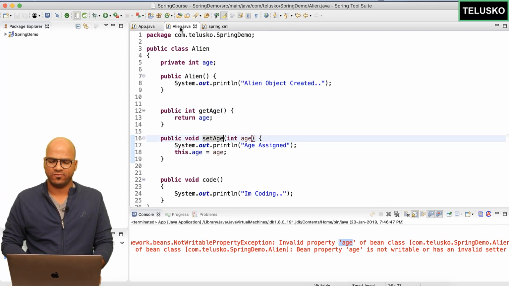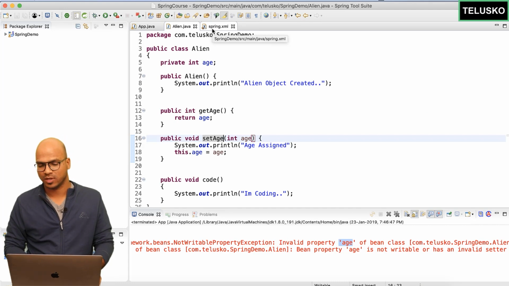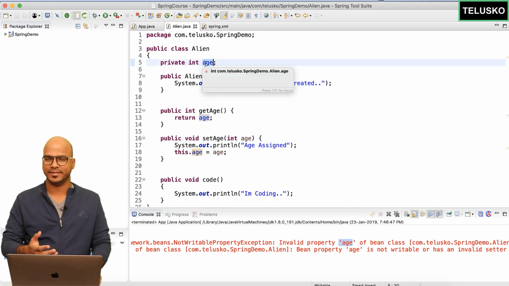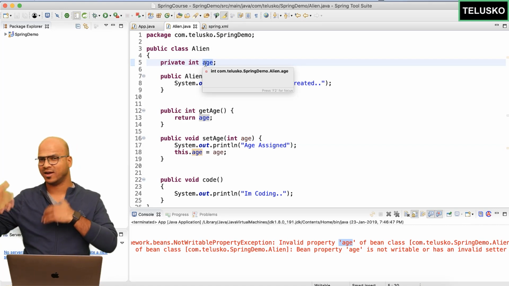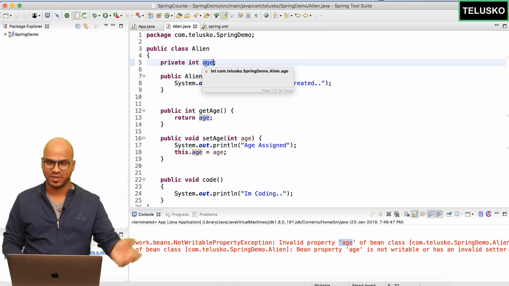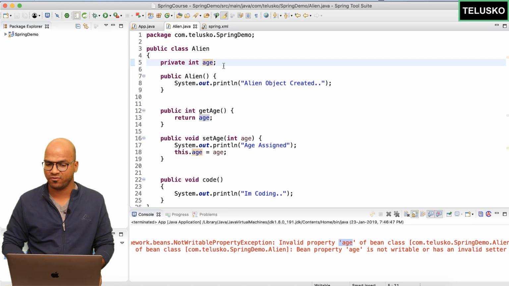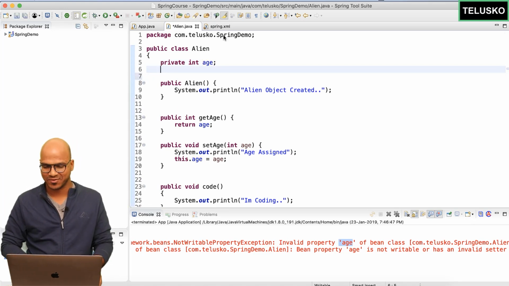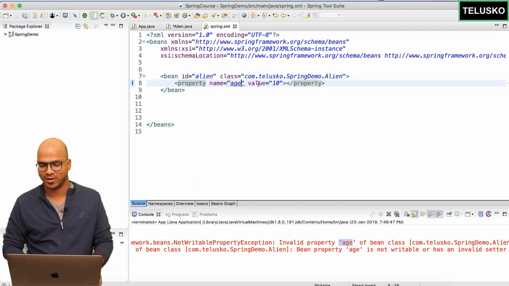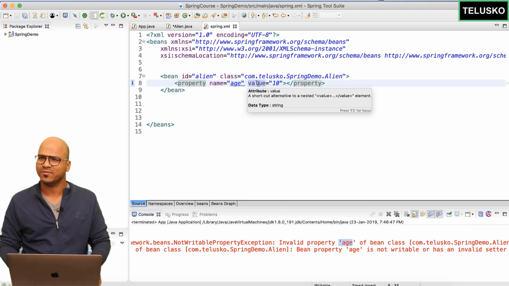But what if you have a reference type? When you say age, it's a primitive, say int. But what if an alien needs a laptop? Of course, laptop will be a class, then the laptop will have certain methods, and then we have to create the reference of laptop in this alien. When you say reference, how will you assign a particular value to it? Because we cannot use value there. That we'll see in the next video.